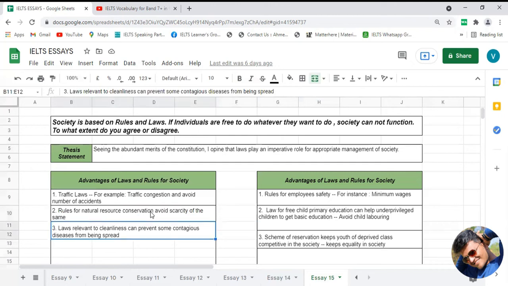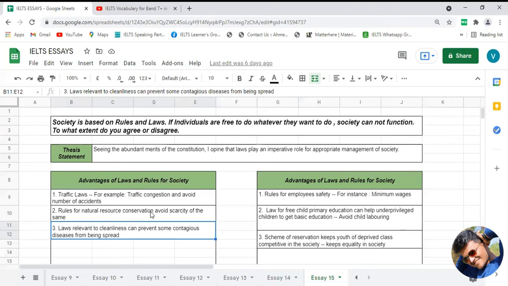Now it's time to discuss the third law. If I talk about the third law or rule or regulation, in many countries, including India, some rules and regulations are made by the government or on a group level. Some NGOs have created rules and regulations, and some groups of people have created rules and regulations relevant to keeping society clean.